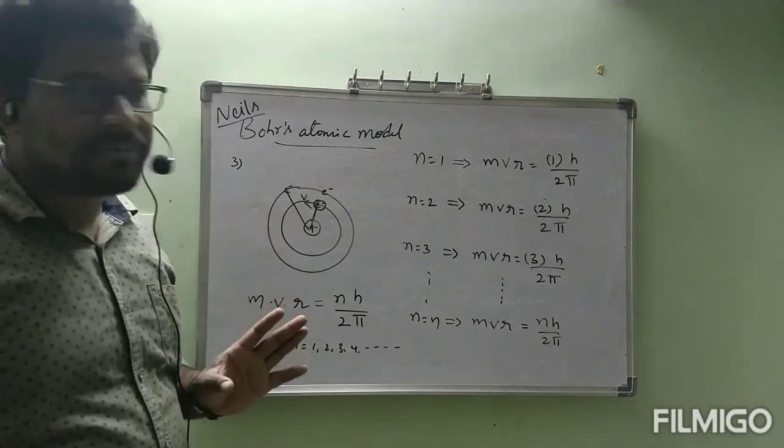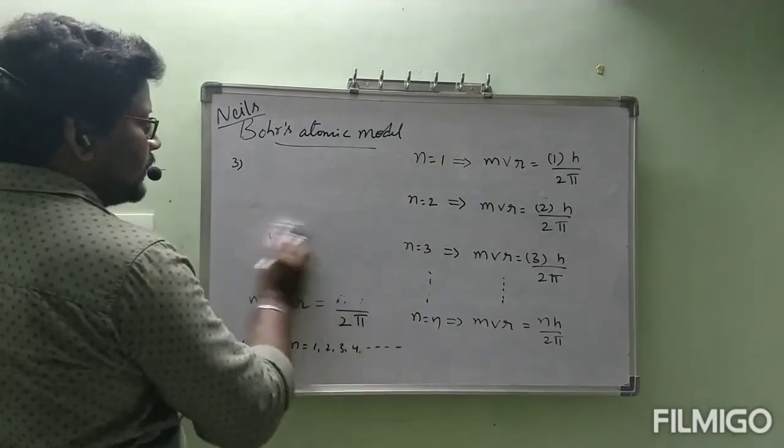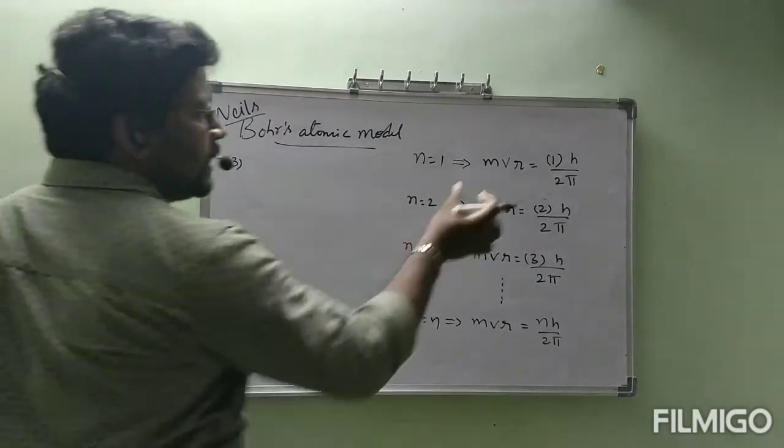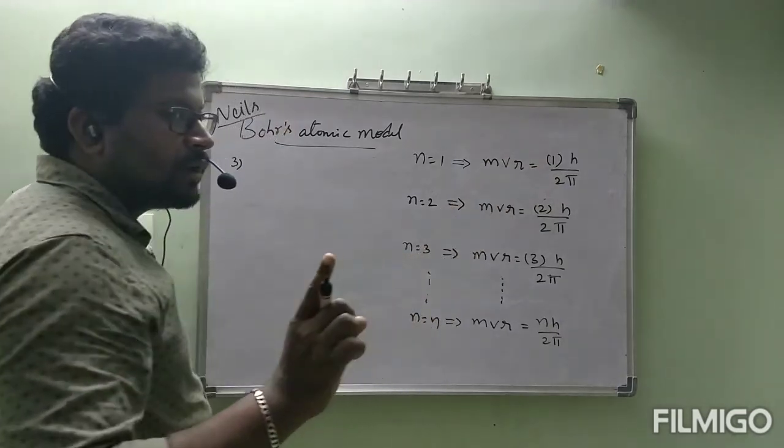Now I will give clarity about this one. See, mvr I told is equal to one constant only. One value will not be changed.